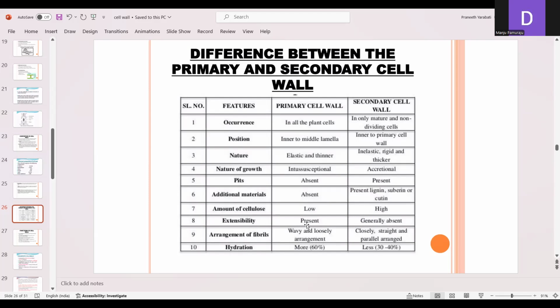Extensibility is present in the primary cell wall and generally absent in the secondary. The fibrils are wavy and loosely arranged in the primary cell wall, and closely, straight and parallelly arranged in the secondary. Hydration is more, 60% water, in the primary, and less, only 30 to 40%, in the secondary cell wall.